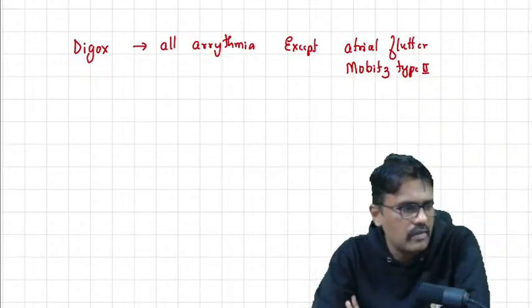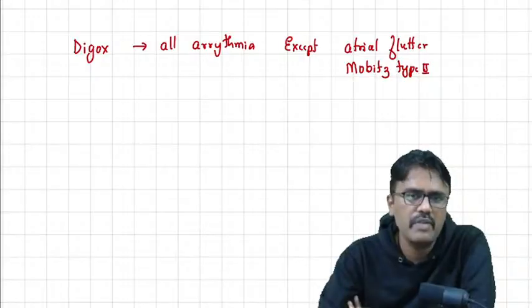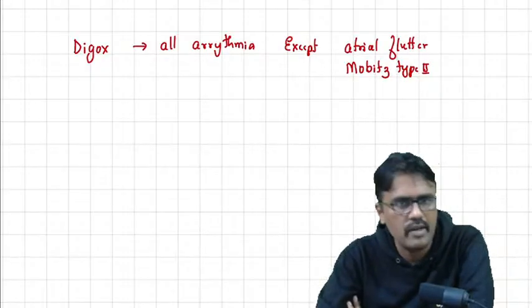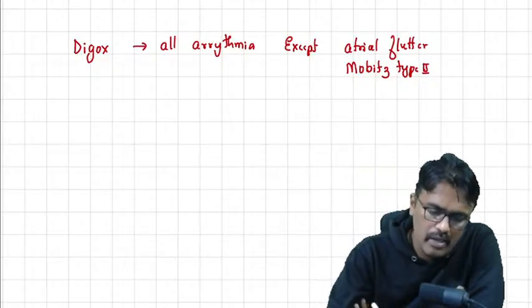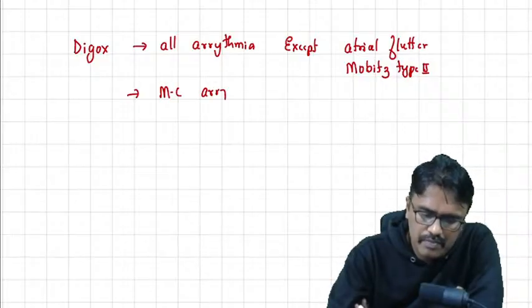Yes, you are right, Ajay Navin. That is torsades de pointes. So long QT syndrome, polymorphic VT with long QT, is nothing but torsades de pointes, where we cannot use amiodarone. Very good. Now, what is the most common arrhythmia we see with digoxin?